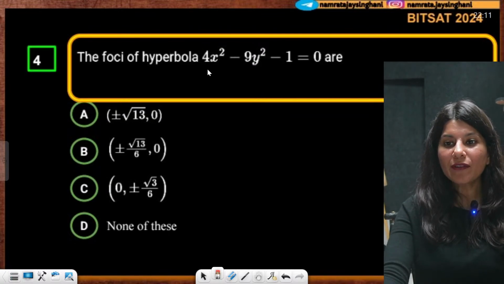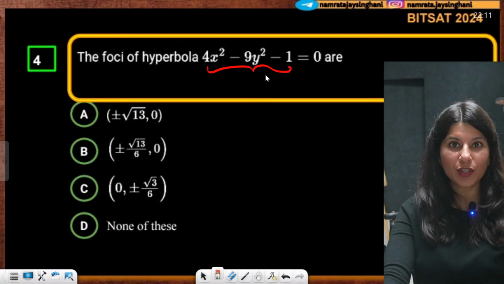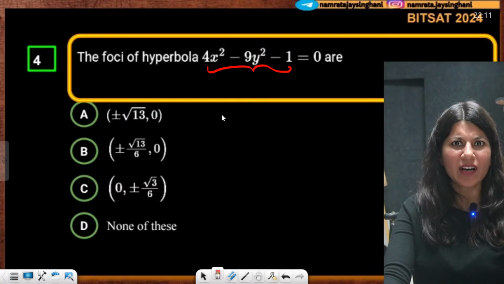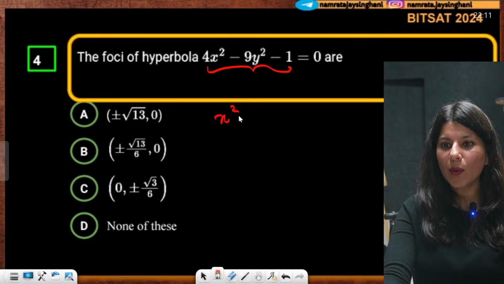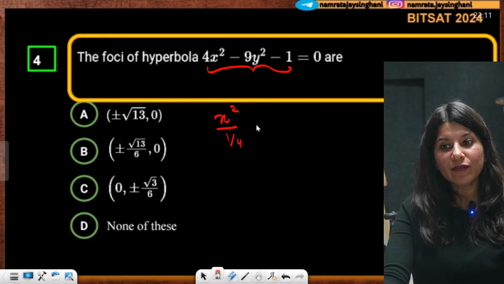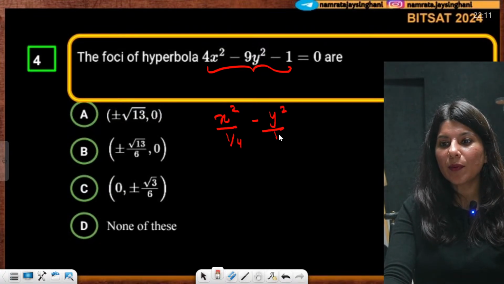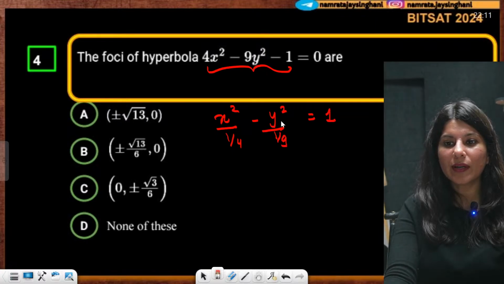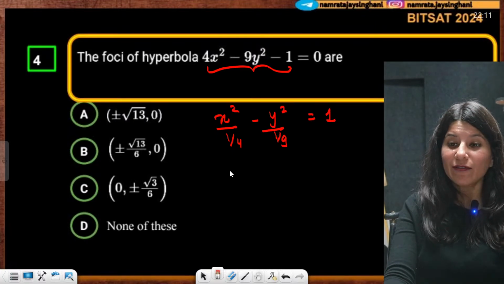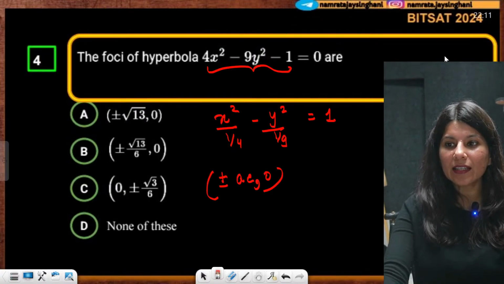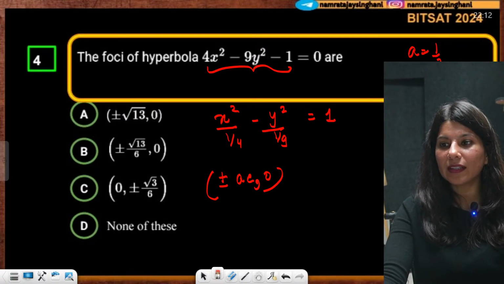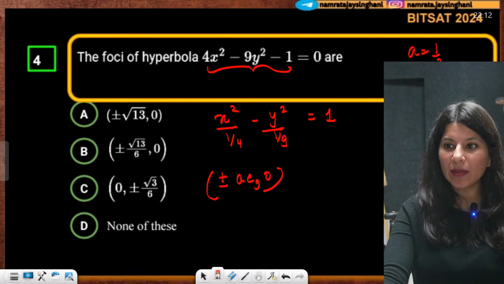Okay, this is the question. The foci of the hyperbola is what you are interested in. First of all, let me just pick this as a standard hyperbola: x square upon 1 by 4 minus y square upon 1 by 9 is equal to 1. This is your hyperbola, right? Foci of hyperbola will be plus minus AE comma 0. Here A will be 1 by 2 and B is 1 by 3. Correct?